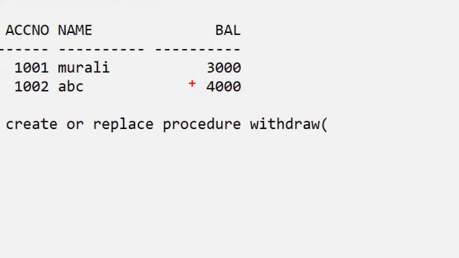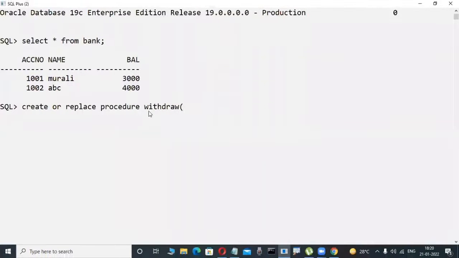Actually, in real time, big packages have withdraw, deposit, all the things written in them. But unfortunately, I'm giving just a small task in a procedure. Now here, create or replace procedure withdraw. Suppose here I'm passing the account number. Okay, fine. Account number I'm passing.